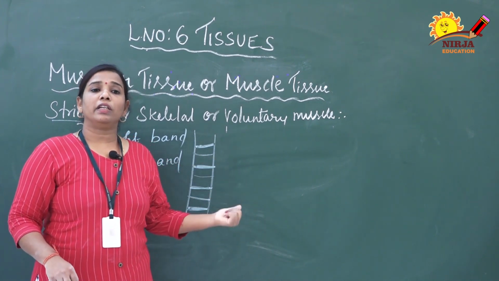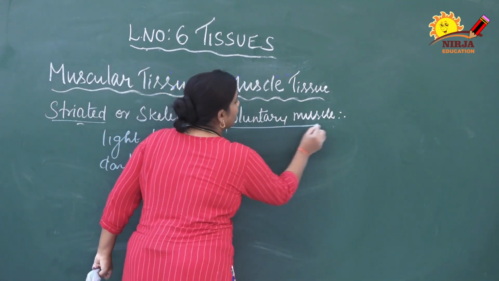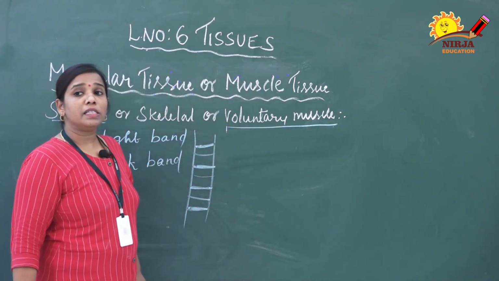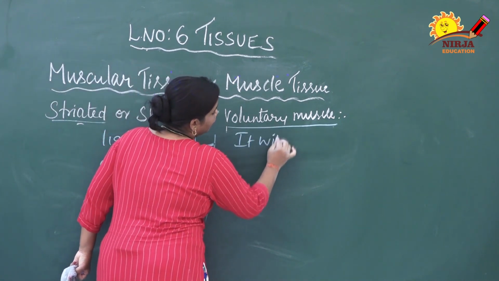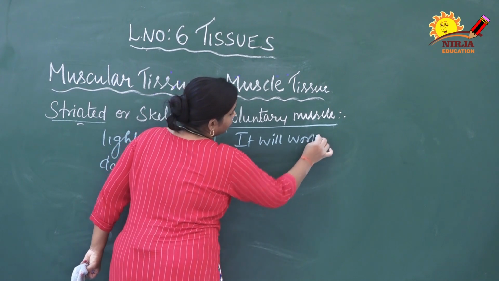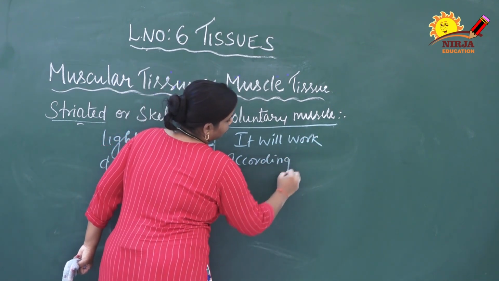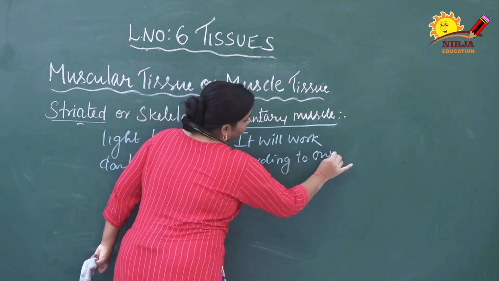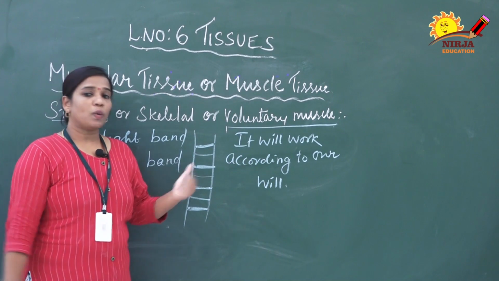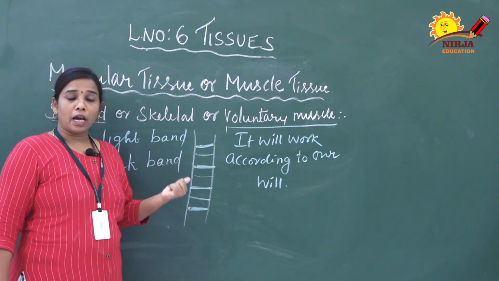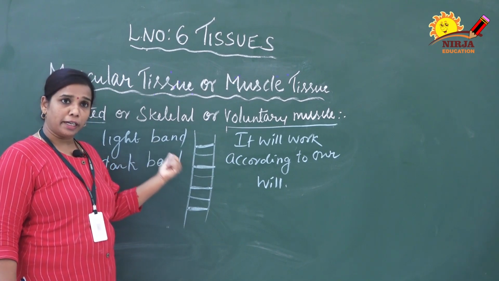Then only the activities will start. So that's why this muscle is called voluntary muscle. Voluntary muscles work on our will. That's why it is called a voluntary muscle. I hope you have understood the different terms and why we are calling different names.